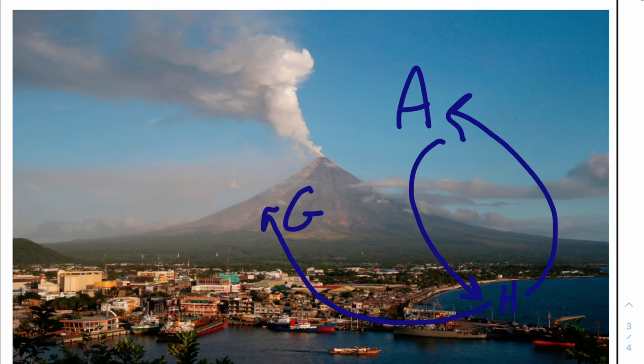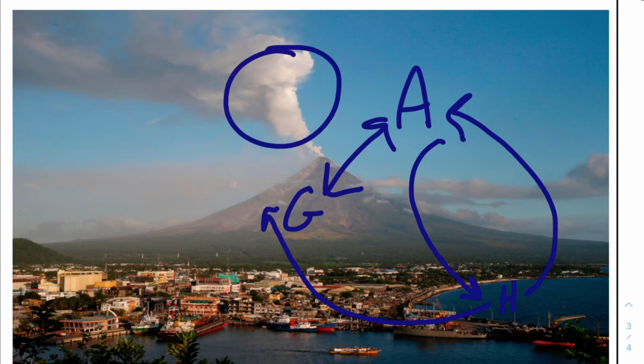But the geosphere also gives back to the hydrosphere. When volcanoes like this erupt, there's water within that system, and it releases water back out into the hydrosphere. And the geosphere and the atmosphere are connected. Now, earlier I said an example with a volcano, and this is a great example, because here are some gases coming out of that volcano. So the geosphere is giving to the atmosphere.